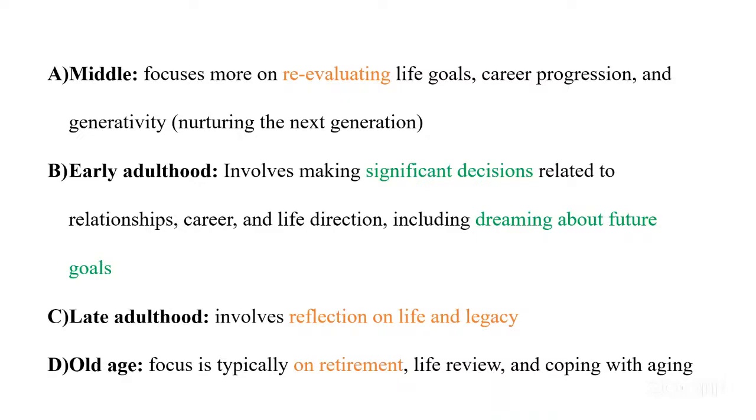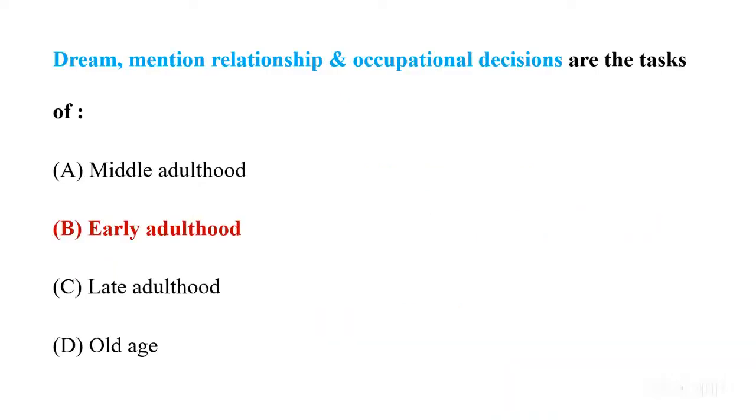Again, not experiencing anything or making decisions here. We have done everything. Old age is a retirement phase, like everything is over. Now you are coping with your aging issues only. So we know that dream, mentioned relationship, and occupational decisions are the task of early adulthood, okay, which we all are in. So yeah, this is what we are doing right now.